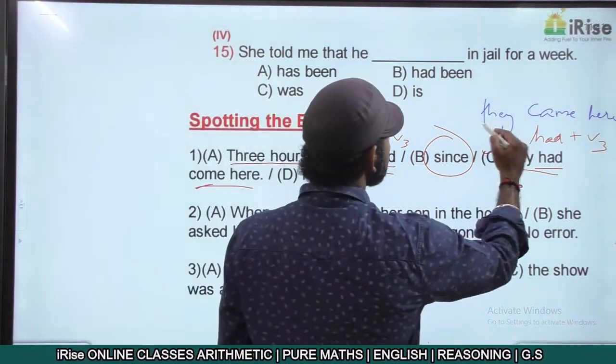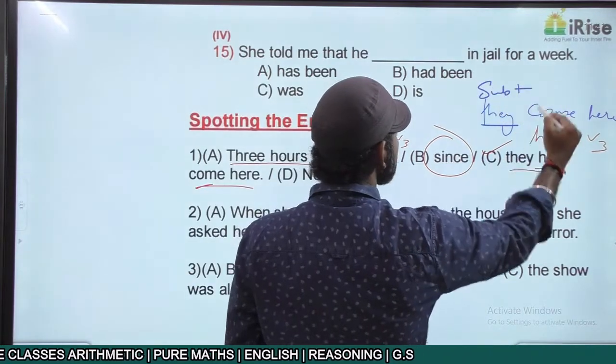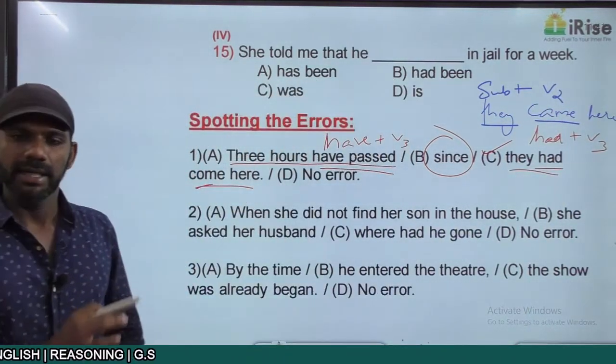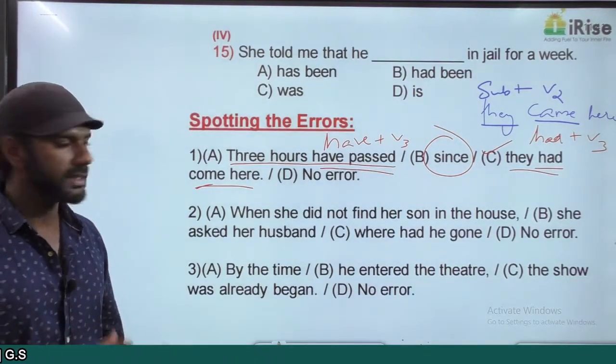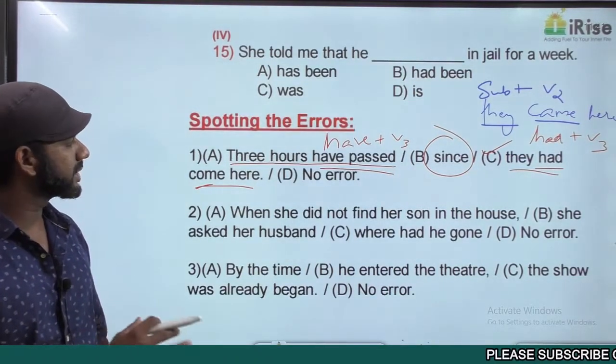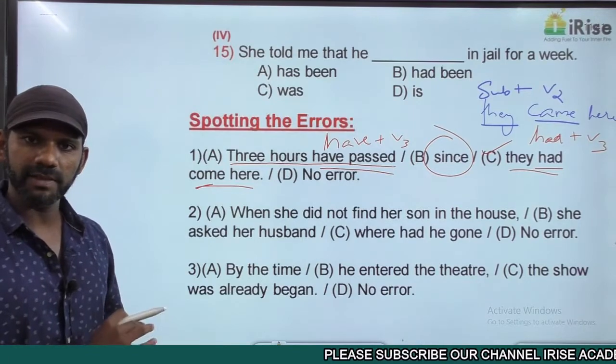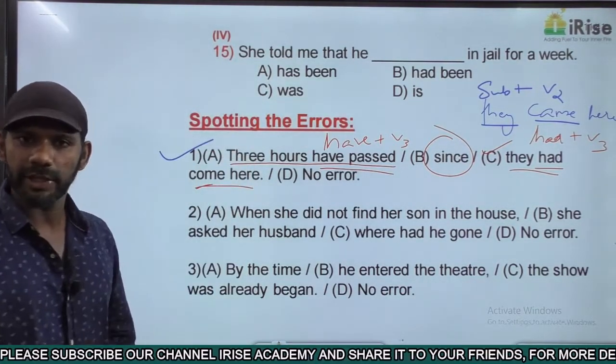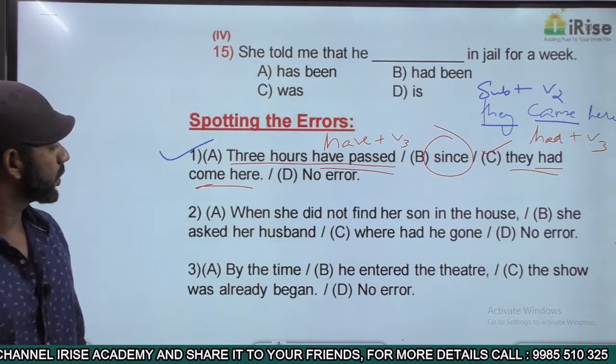The subject here in this idea is they, and subject plus came, which is V2, is simple past. Now the whole statement is grammatically correct. 3 hours have passed since they came here. Before since present perfect, after since simple past tense. Now this statement is grammatically correct. Come to the next one.